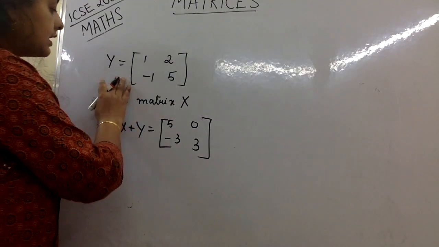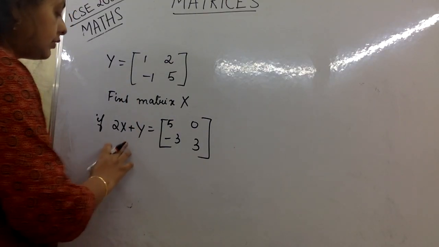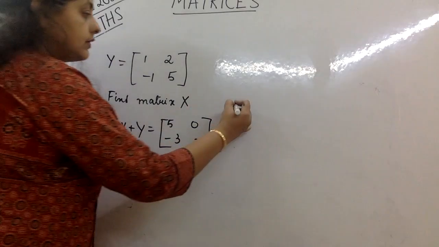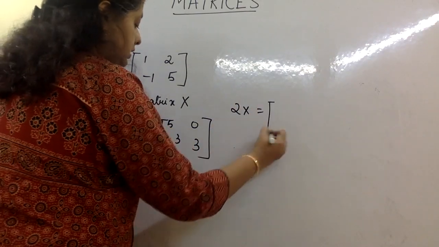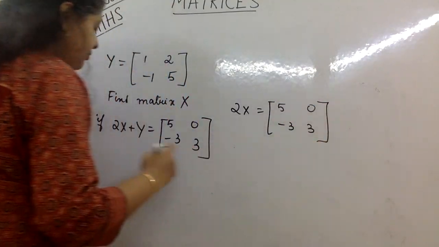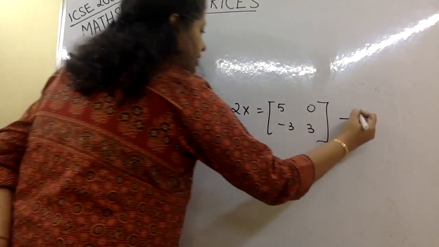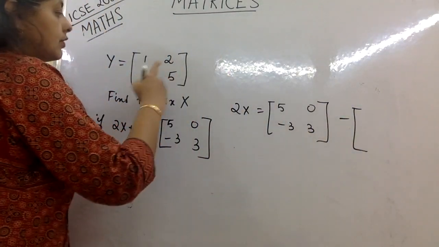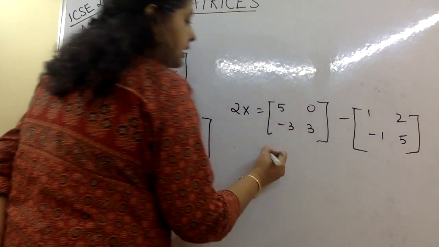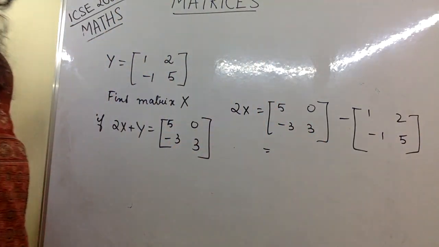Here we have a slightly different question. Y is given like this and we have to find the value of X. So what we do here is, since Y is given, we will straight away go. So this is 5, 0, minus 3, 3, minus Y. Minus Y. Don't waste writing too many steps. 1, 2, minus 1, 5. We can subtract only when the order is the same.